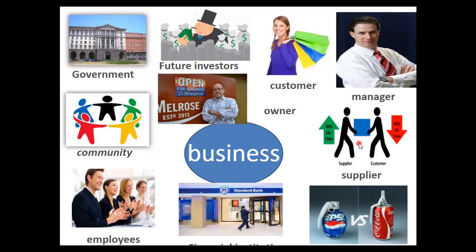We have suppliers, and we have competitors, lenders. So here you can see different types of stakeholders in this picture. Now we are going to analyze in depth who the stakeholders are.